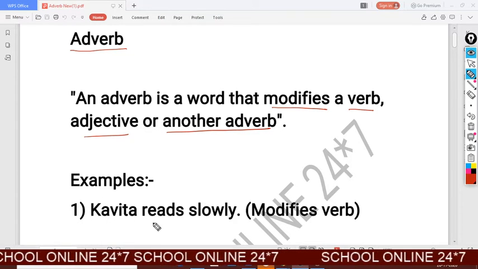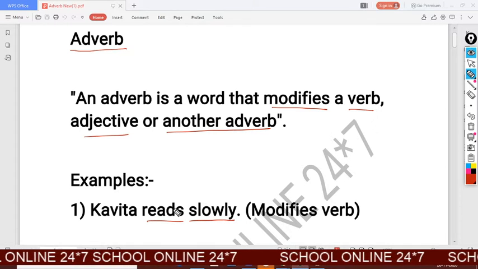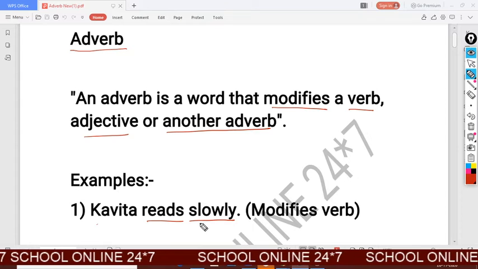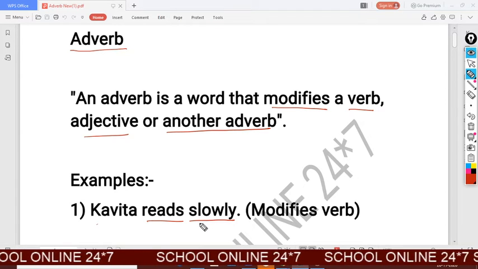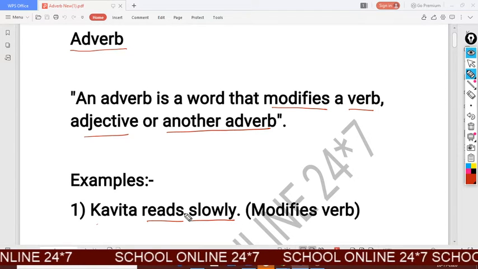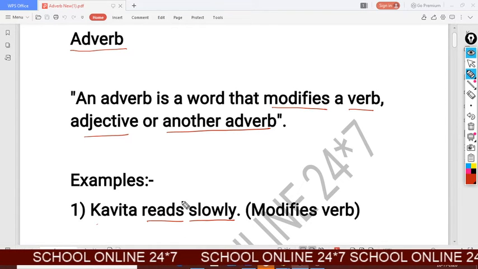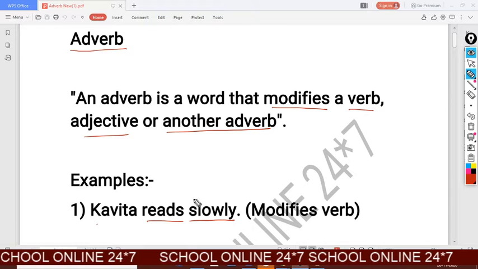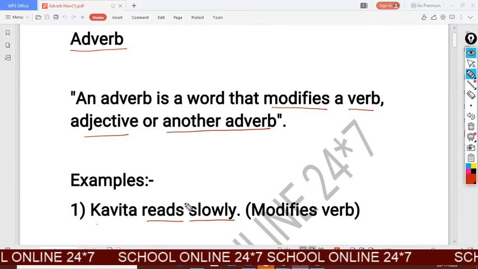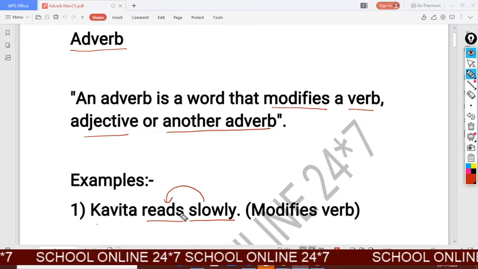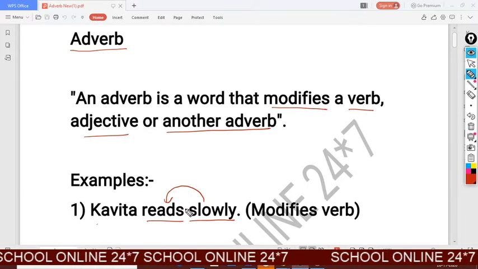First, look at the first example. Kavita reads slowly. Here Kavita is the subject, reads is a verb, and slowly is the adverb. How does Kavita read? She reads slowly. So slowly is an adverb which modifies the verb here.